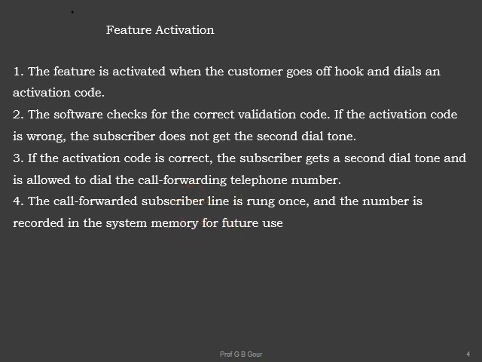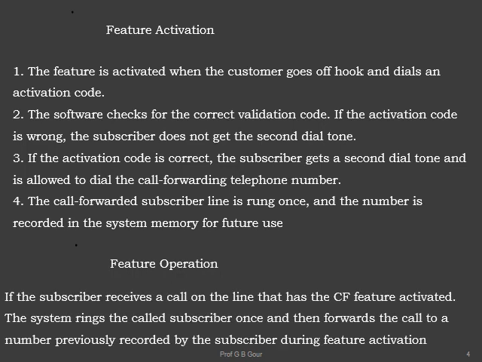Okay, next the feature operation. When the subscriber receives a call on the line, that is, the call forwarding feature is activated, the system rings the called subscriber once. Okay, you will get the ring once, then the call is forwarded to the number previously recorded by the subscriber during feature activation. We all know about this.